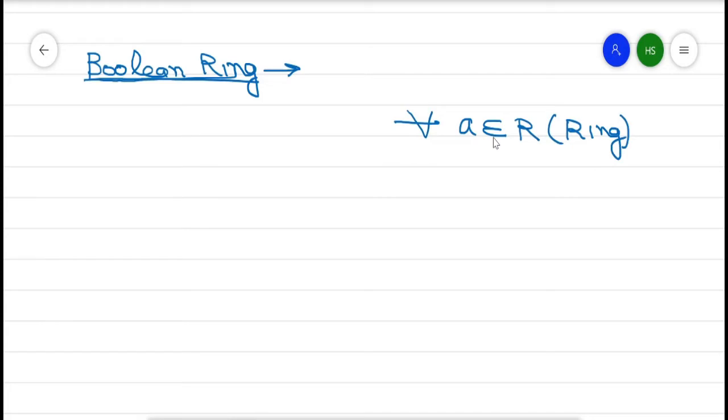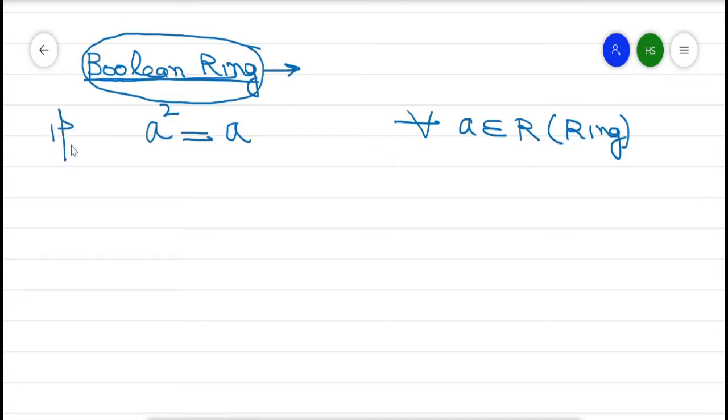R is a ring, and every element a belongs to R which satisfies the condition a square is equal to a. It means it is idempotent. If every element is idempotent, that ring is called a Boolean ring. So the definition of a Boolean ring: a ring is called a Boolean ring if a square is equal to a for every a belongs to R.